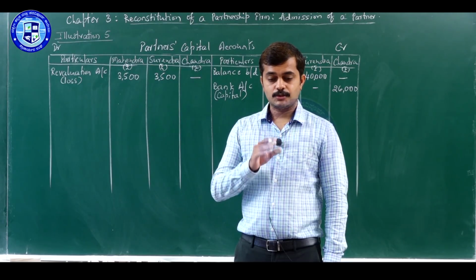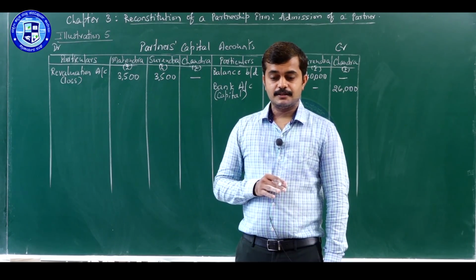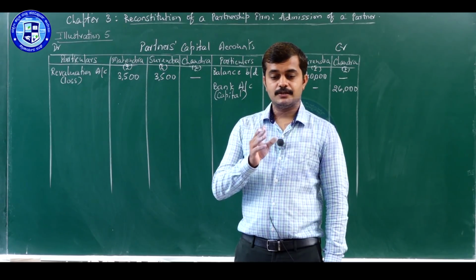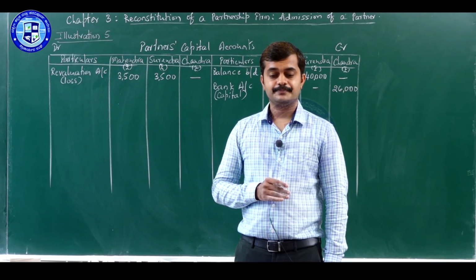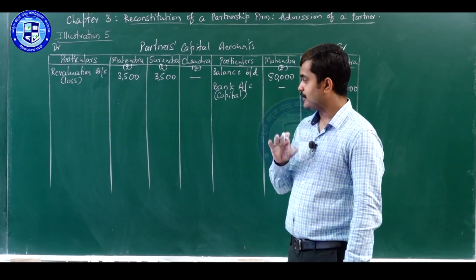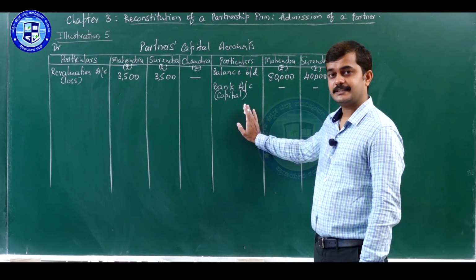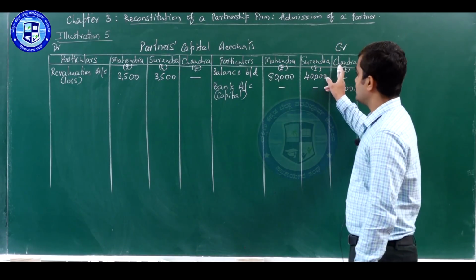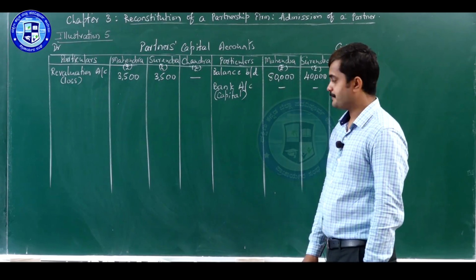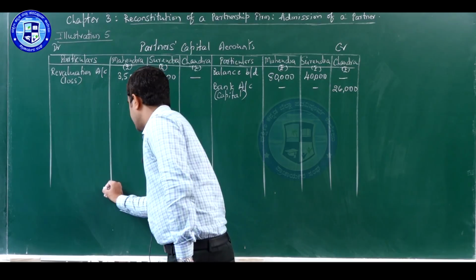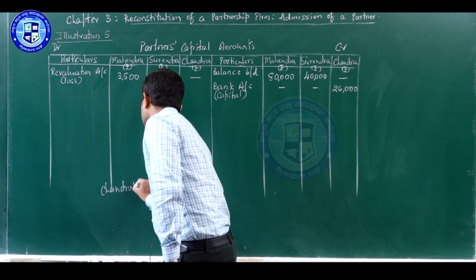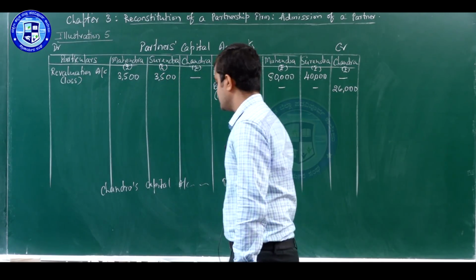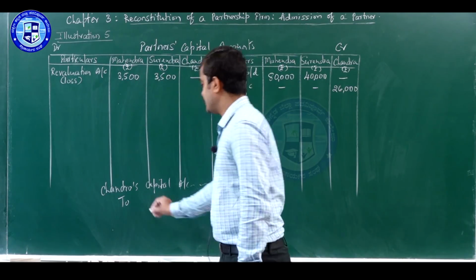Next adjustment number 4 is treatment of goodwill. So, in this case goodwill is valued at rupees 14,000. New partner does not bring his share of goodwill, and there is no goodwill already existing or given in the balance sheet. So, we will be treating goodwill through capital accounts of old partners and new partner, for which we have to pass this journal entry, that is new partner's capital account debit to old partners capital accounts. Here new partner is Chandra. So, entry will be Chandra's capital account debit to old partners capital account.